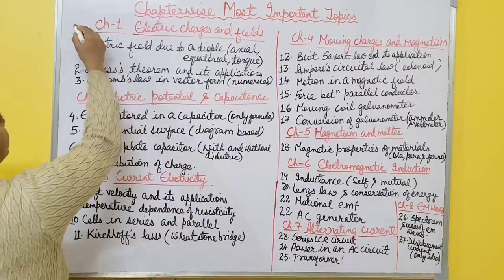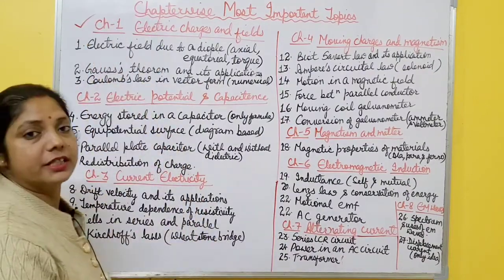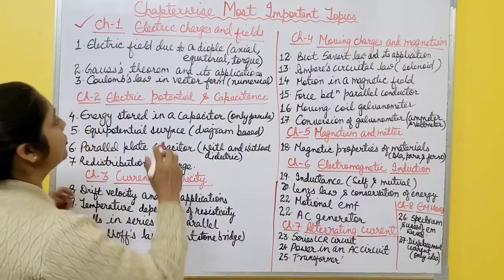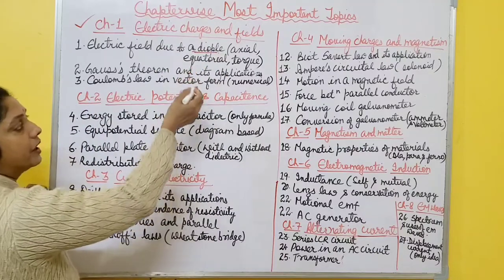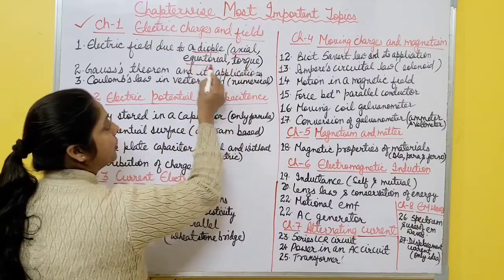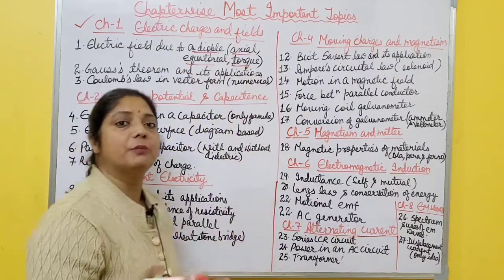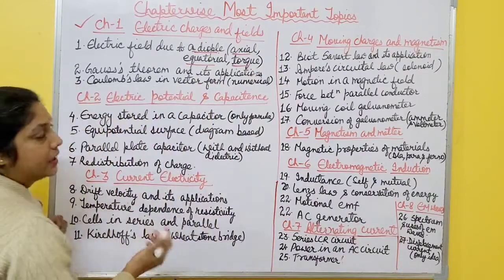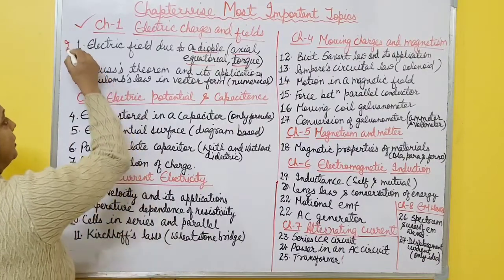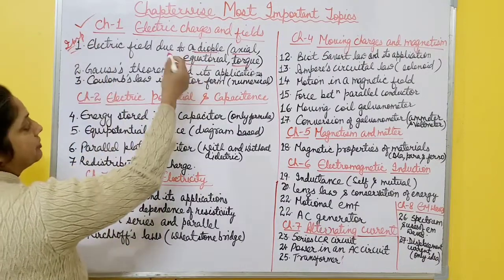So first is chapter 1, electric charges and fields. In this one the most important topic is dipole. You have to find the electric field due to a dipole along the axial position, equatorial position, and also torque. Torque means when a dipole is placed in an external electric field, it experiences torque. So this topic is very important. Any one topic comes from this, dipole.